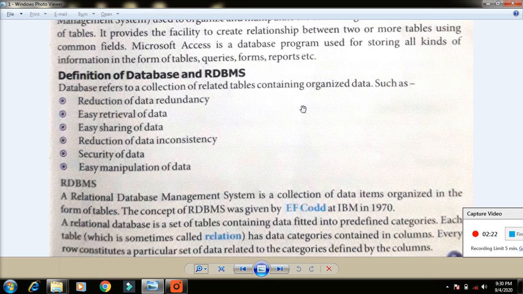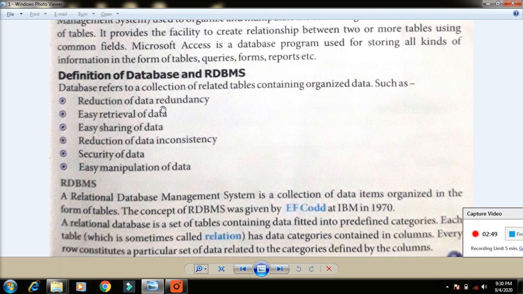That is called a relational database management system. What are the benefits of using an RDBMS? We have many advantages. First one, data redundancy. Redundancy means duplication.